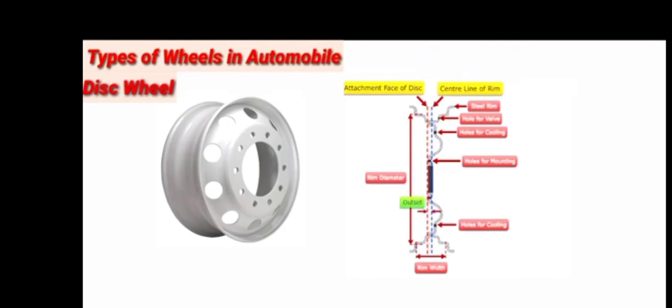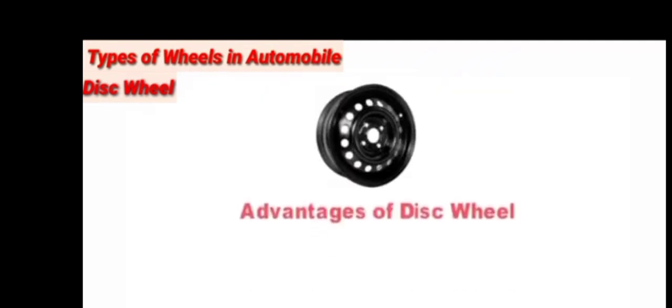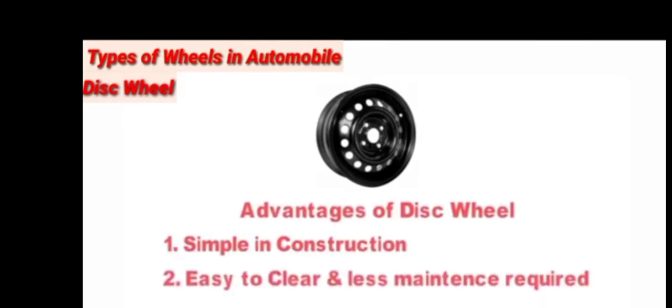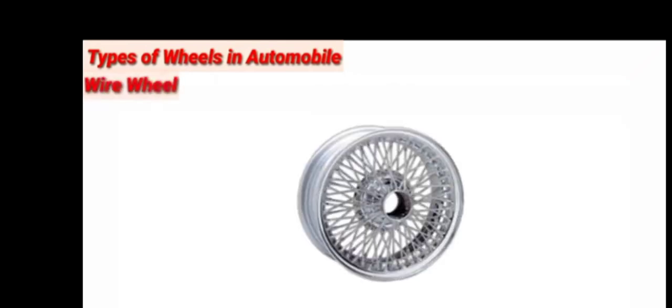disc. Some advantages of disc wheel: simple in construction, easy to clean and less maintenance required, low manufacturing cost. Wire wheel. The typical wire wheel can be shown as.